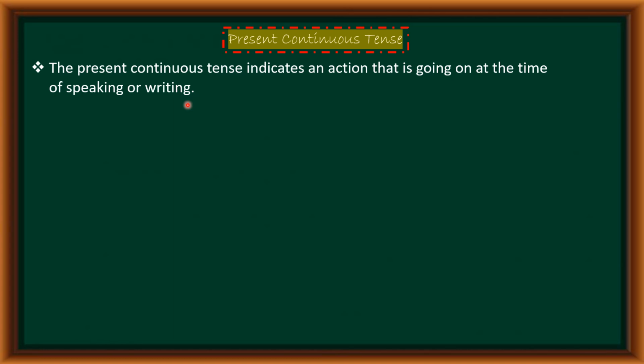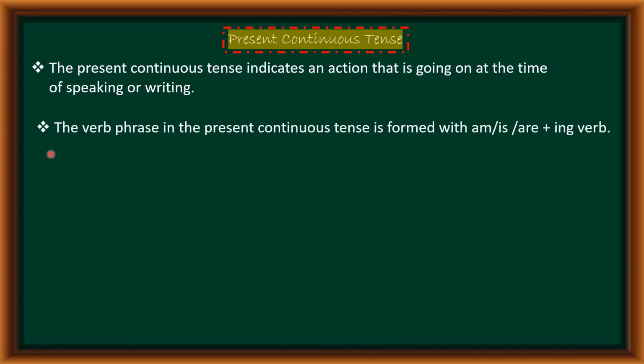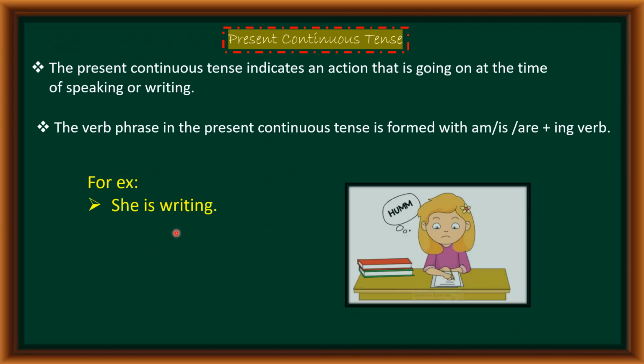Okay? So how in present tense, action which is happening now we indicate as our present tense. Yes. So in the same way, your present continuous tense, the action which is going on, okay, it is said to be present continuous tense. The verb phrase in the present continuous tense is formed with am, is, are plus ing verb. For example, she is writing.